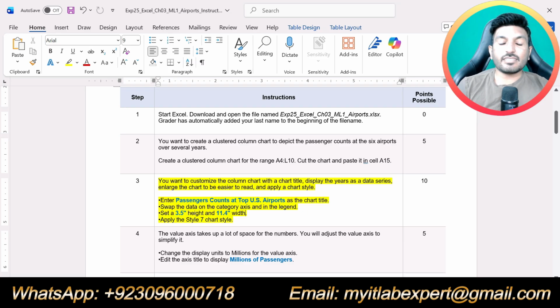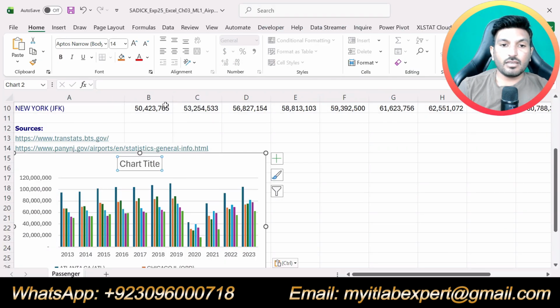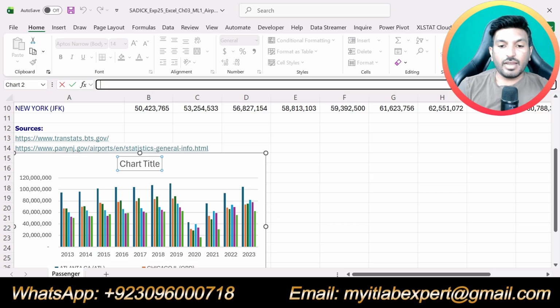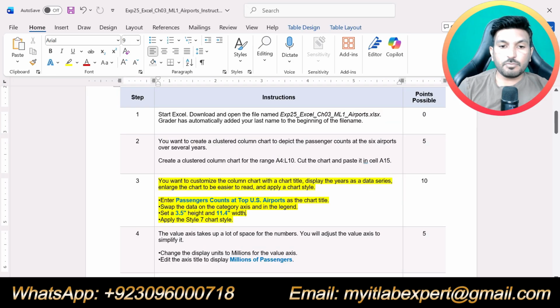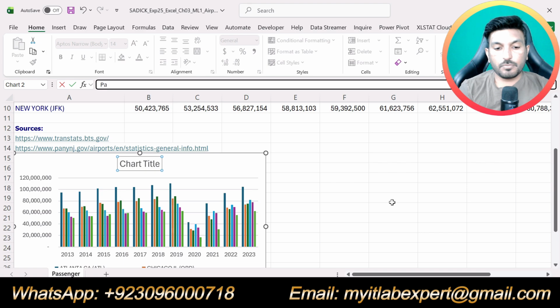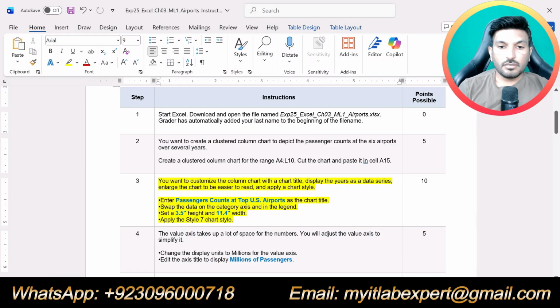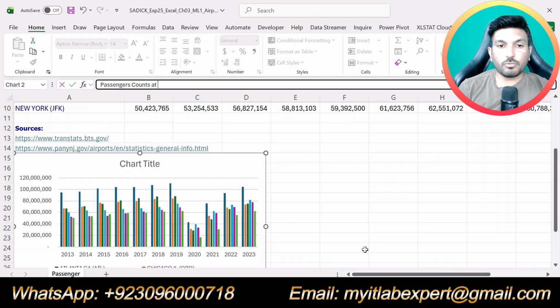So first thing it is saying enter passengers count at top US airport as the chart title. So first we are supposed to add the chart title. So select the chart title, go to formula bar, and here we are supposed to type passengers counts at top US airports.